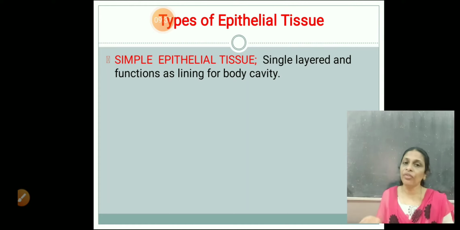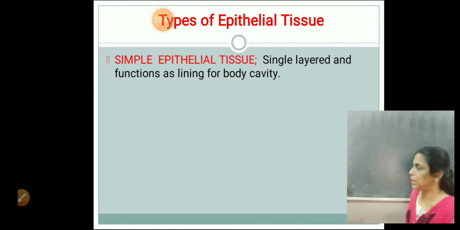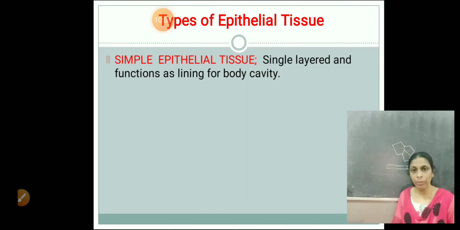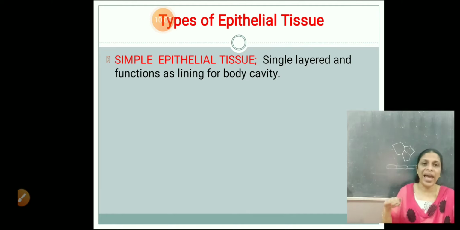So when you look from the side, you find it as thin, flat cells. That is, it will be found like this. If you look from the side, you find the epithelial tissues like this. But if you look from top, you will find it as cells like this. They will be polygonal or they may be hexagonal. Right? This is how you see the squamous epithelial tissues. So squamous epithelial tissues will be found as thin flat cells. Hope it's clear. So if it is single layer, it is called as simple squamous epithelium. If it is multi-layer, it is called as stratified squamous epithelium.